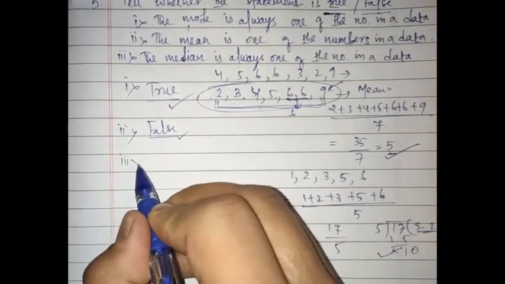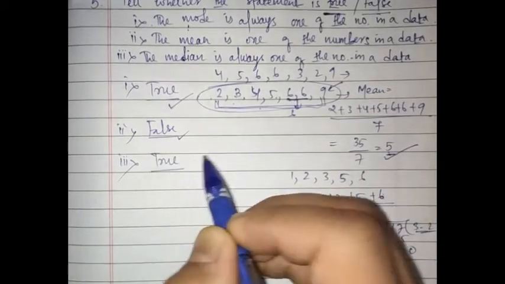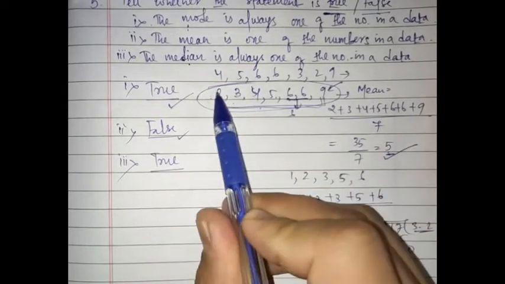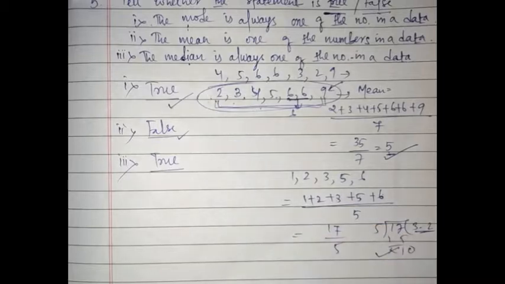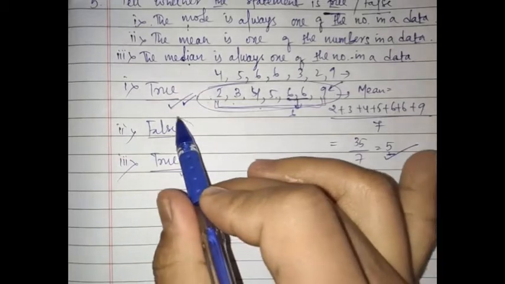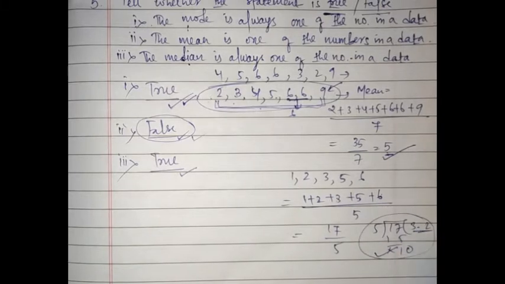Proceeding further to question number 3: the median is always one of the numbers in the data. It is also true, because for the median, first of all you have to observe whether n is odd or even, right? Then we choose the formula, then we get the value by looking at the observation or the term. So from inside the data only we get the mode, and we get the median, but sometimes we may not get the mean from the data. Okay, so in this case you got the example.